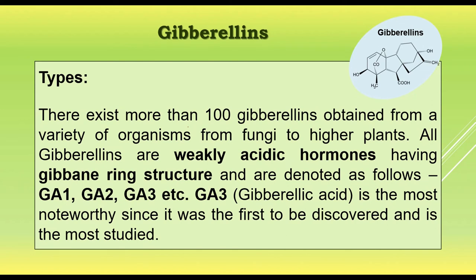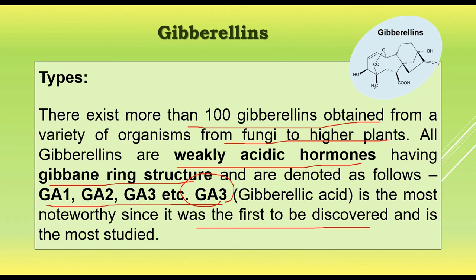There exist more than 1000 gibberellins, from fungi to higher organisms. All the gibberellins are weakly acidic hormones having a given ring structure, and they are denoted as GA1, GA2, GA3, etc. Out of these, GA3 is the most noteworthy one; it was the first discovered and is the most widely studied gibberellic acid.